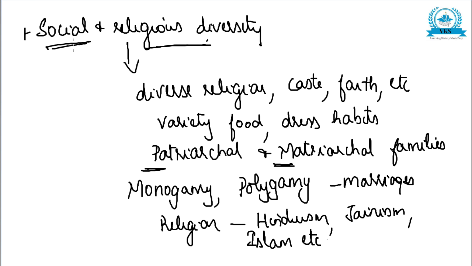So as a heading, you write social and religious diversities, and these points you can explain as the inside explanation. Okay, so like this you have to explain the main point. I am just going through the points very fast. If you want a detailed explanation, as I have said before, you can go to the chapter wise videos through the link which I give in the description box. So social and religious diversity over.